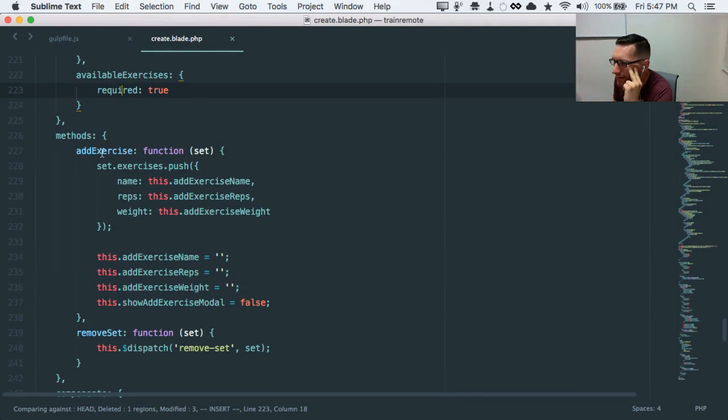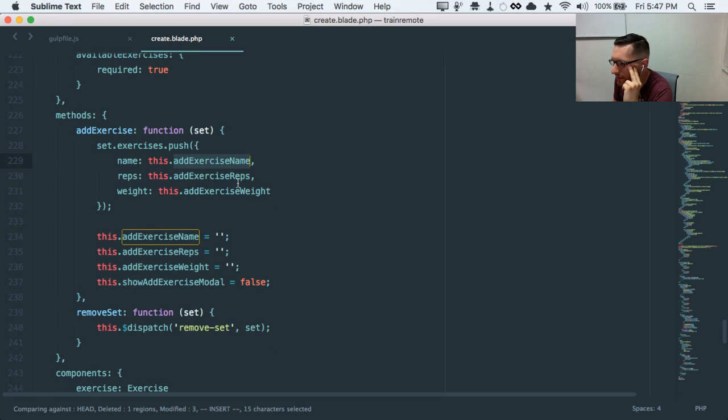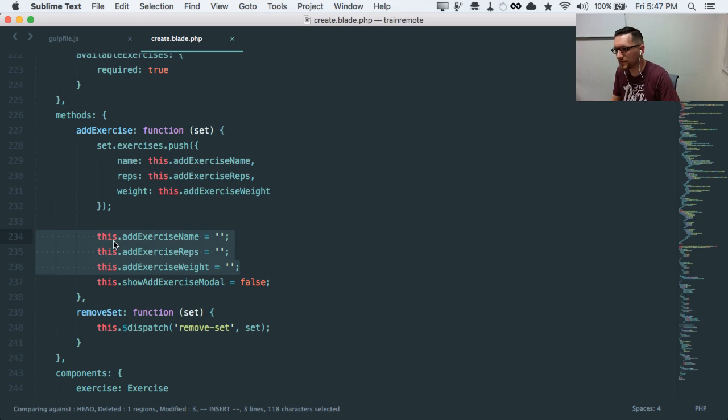And then here's the add exercise one. So we're adding this exercise into the exercises array. And we're getting all the information out of these vModels that were bound to those inputs. We're resetting the vModels to null, so the inputs get reset, and then we're hiding the modal. Otherwise, the modal would stay open and the values would actually still stay filled.